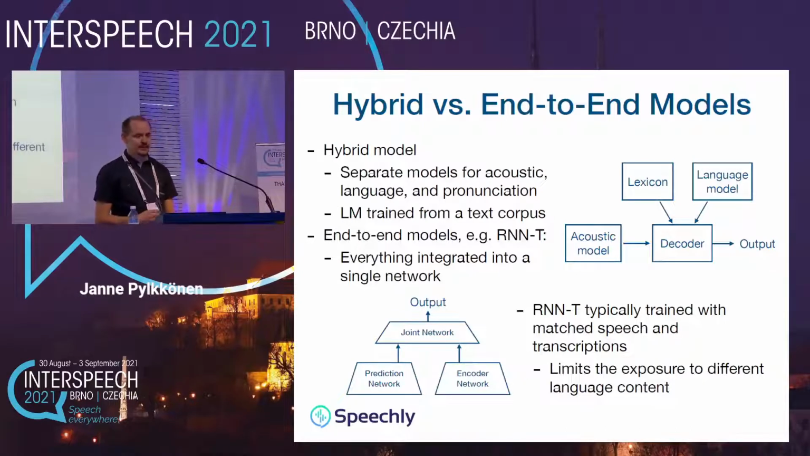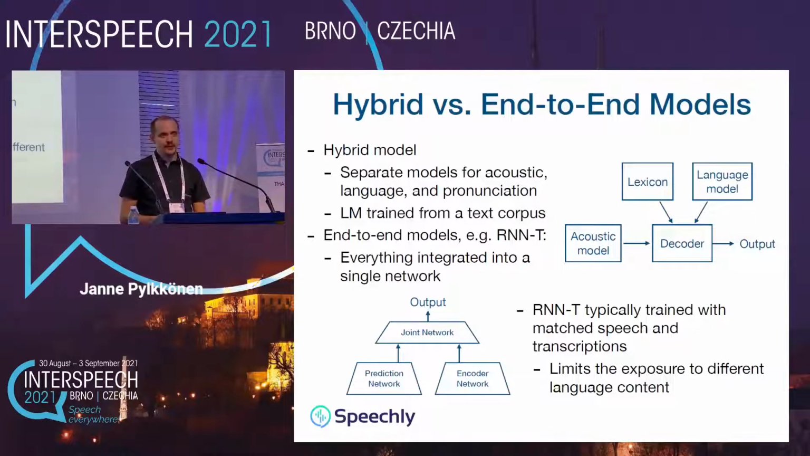So, as a separate language model is a central concept to our adaptation methods, let's start by looking into the differences between hybrid and end-to-end models. As you all know, the classical hybrid models for ASR consist of separate models for acoustic, language, and pronunciation. And the clear benefit here is that the language model can be trained from a large text corpus, and the adaptation is straightforward as well. However, there are modeling benefits in integrating all of these components into a single network, and this is where the recent success of end-to-end models is rooted.